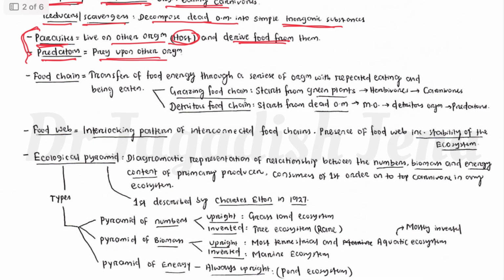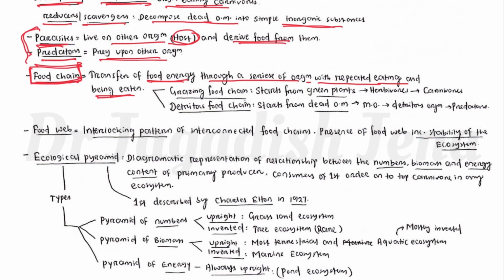Then an important aspect of ecosystem, that is food chain. Okay, so food chain is nothing but the transfer of food energy through a series of organisms with repeated eating and being eaten. So basically in a food chain, one organism is linked with another organism from a food or nutrition point of view. One organism is eating some organism, and another organism is eating that organism, another organism is, let's say, decomposing that organism. Like that they are being linked.